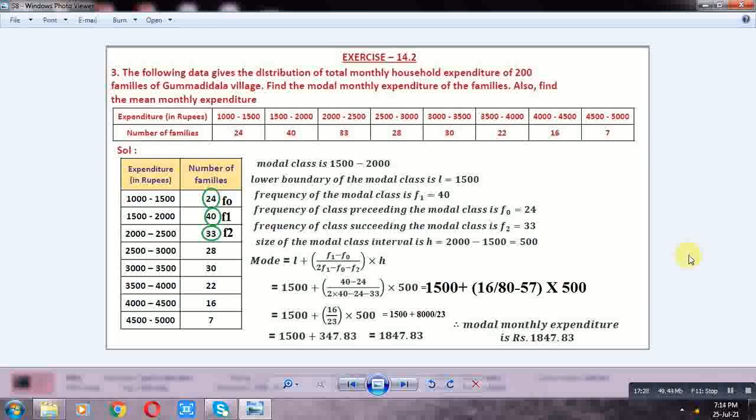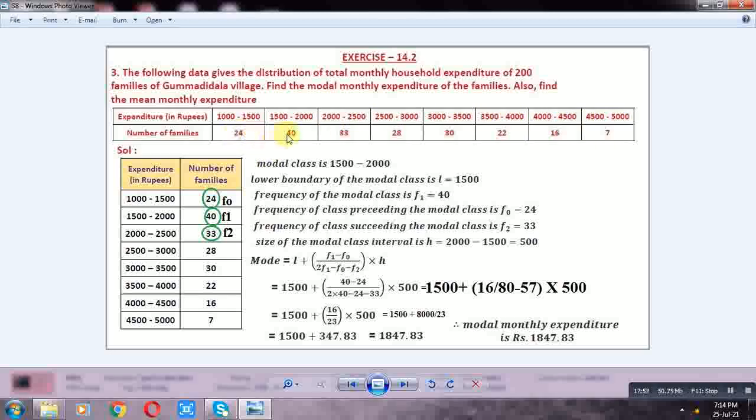Expenditure: 1000-1500, 1500-2000, 2000-2500, 2500-3000, 3000-3500, 3500-4000, 4000-4500, 4500-5000. Frequencies, number of families: 24, 40, 33, 28, 30, 22, 16, 17.